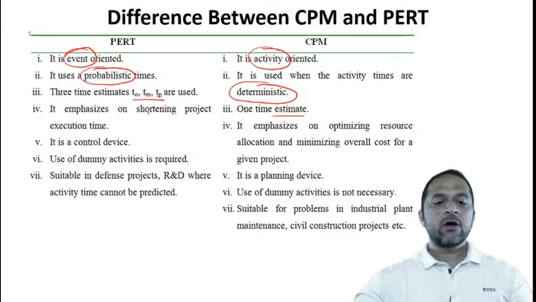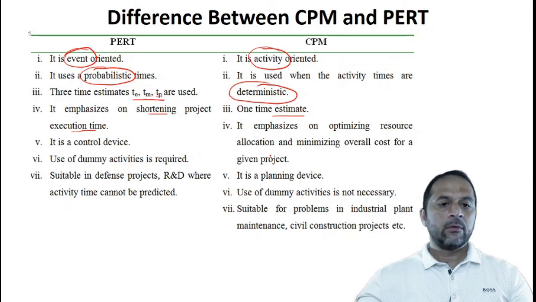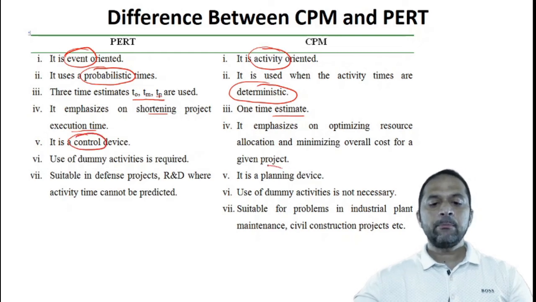PERT emphasizes shortening the project execution time, whereas CPM emphasizes optimizing the resource allocation and minimizing overall cost for a given project. PERT is a controlling device, whereas CPM is a planning device.